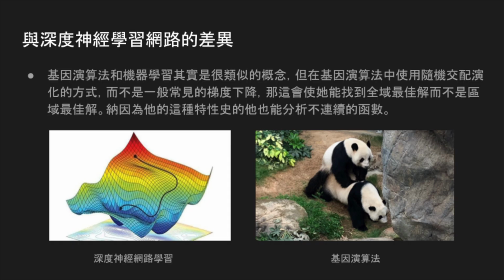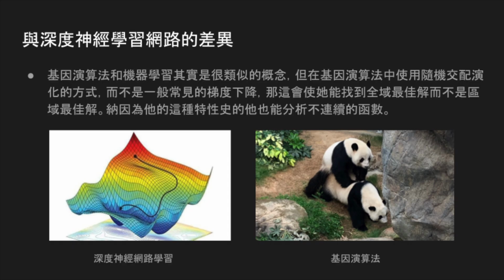The algorithm doesn't need to focus on the gradient changes of the objective function, but instead evaluates the evolution of individual genes in the entire population and observes the final evolution results to get the best solution. Because the genetic algorithm observes the evolution performance of the entire group instead of analyzing each individual one by one, and some perturbations are also added in the system in each generation to make the group's genes more diverse. So in this way, we can find the global optimum instead of the local optimum.